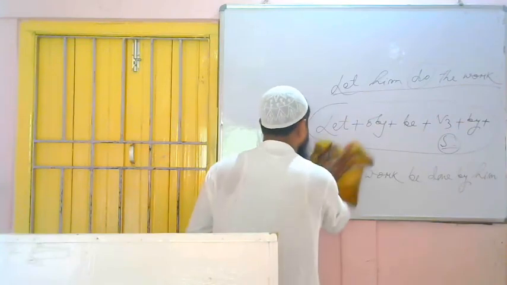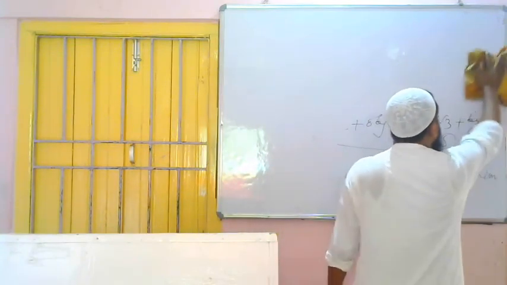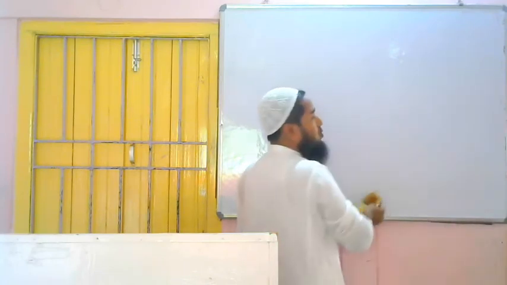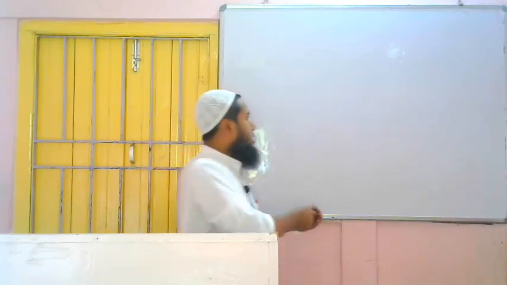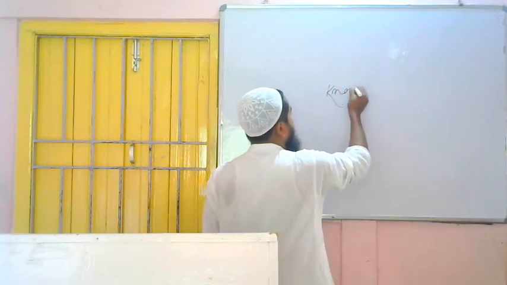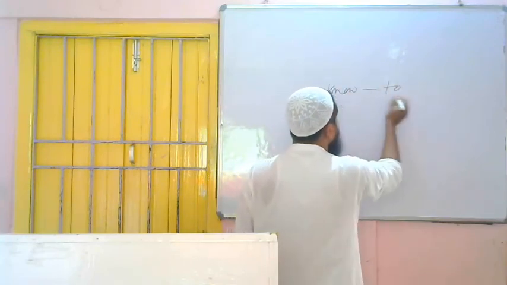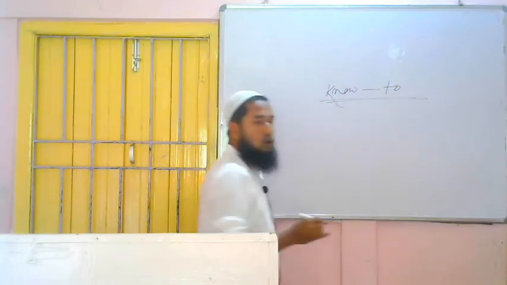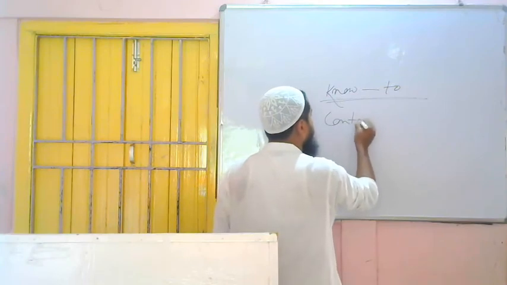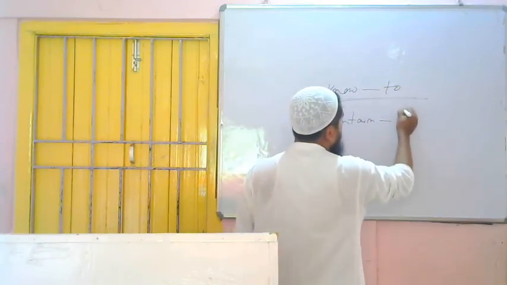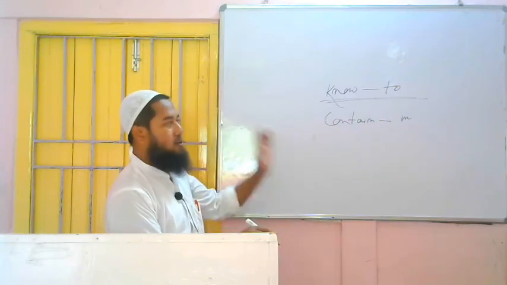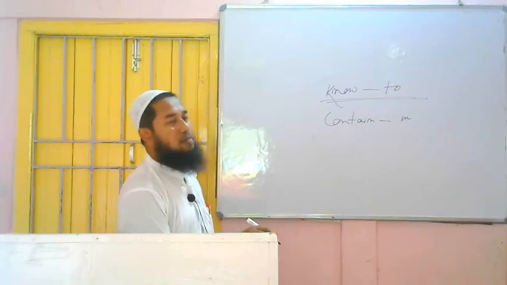Now I am going to tell you where to use by, and some other prepositions are also there. Mostly we use what? By. If the verb is know, then we have to use preposition to in place of by. If the verb is contain, then we have to use in. You write this one in your copy. If the verb is know, then to; if the verb is contain, then in.